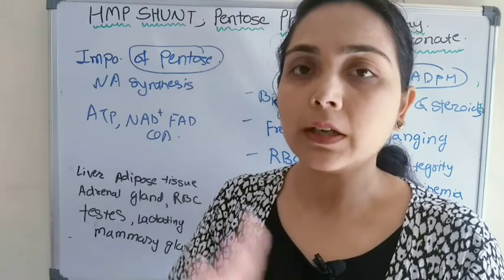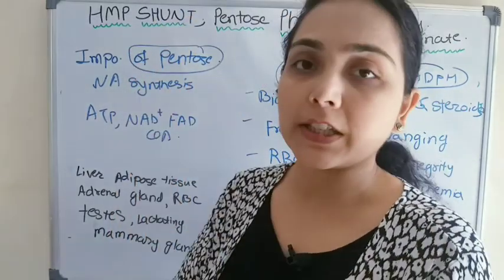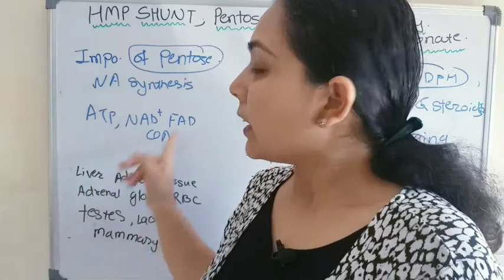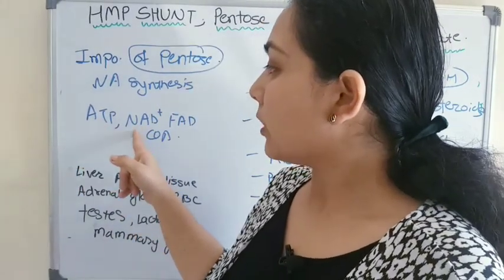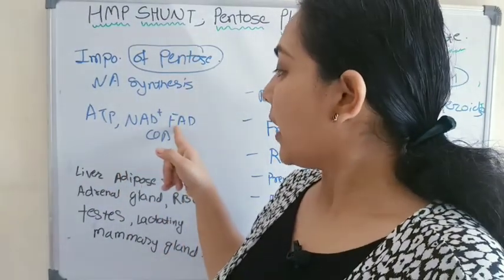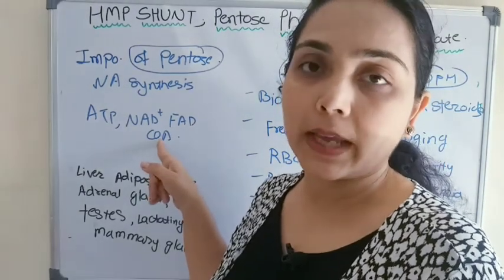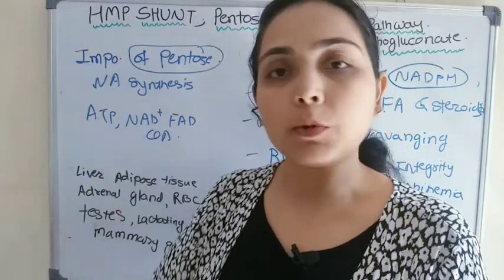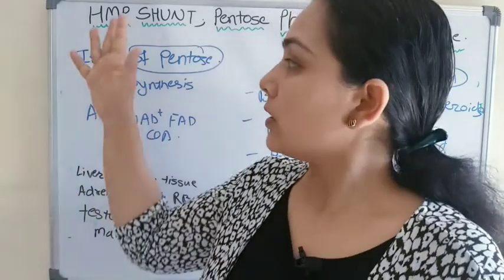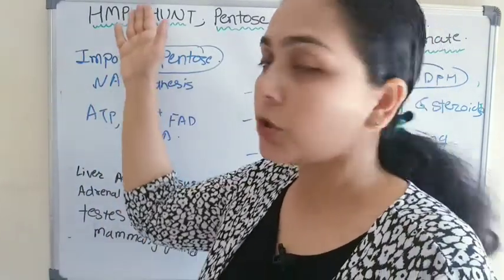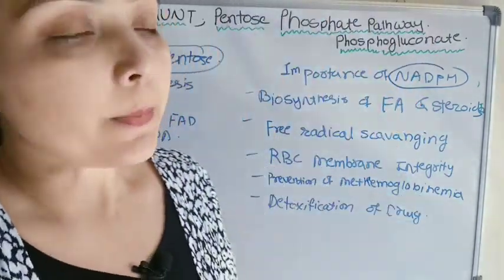We are aware of that. So that sugar will come from the HMP shunt. And some other nucleotides like ATP, nicotinamide adenine dinucleotide, FAD, coenzyme A, for all these things ribose sugar is involved. So this is the importance of ribose sugar generated from the HMP pathway.